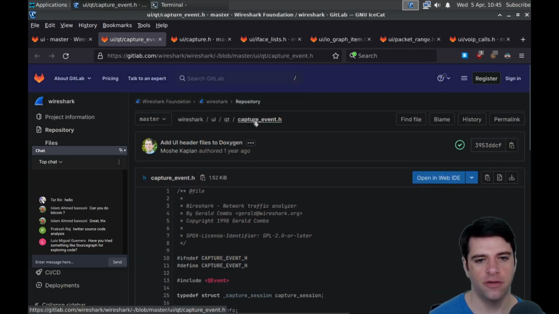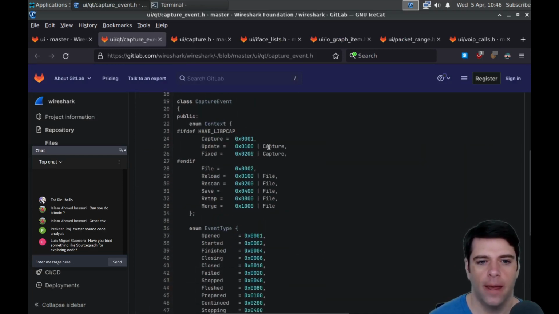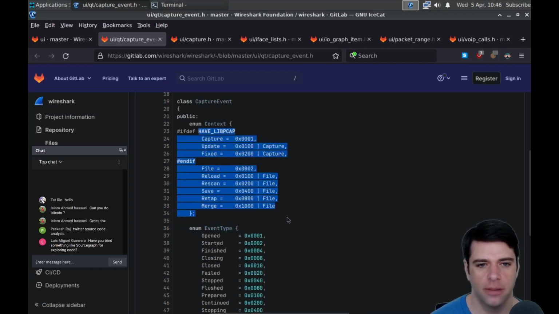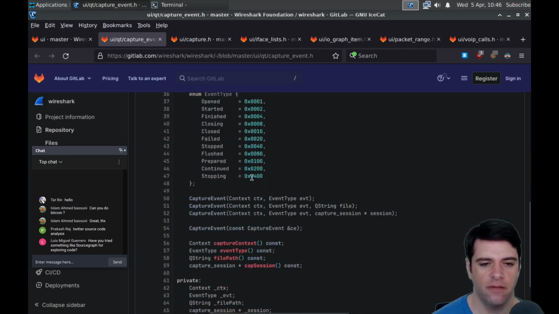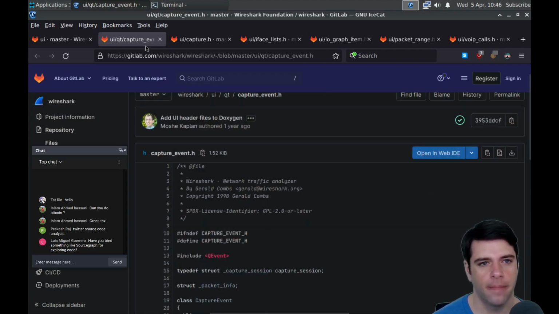Here's capture event in Qt. And what do we have? Bunch of constants that are libpcap related. Capture updated fixed. We'll define some capture event stuff, taking a context and an event type. Also, we can optionally give it a string in a capture session. And we've got this capture context. Yeah, so not much here.